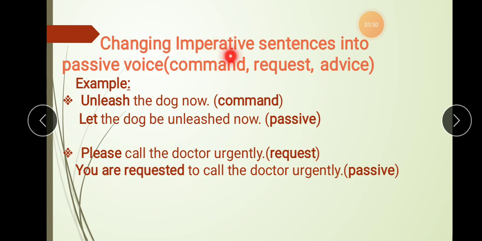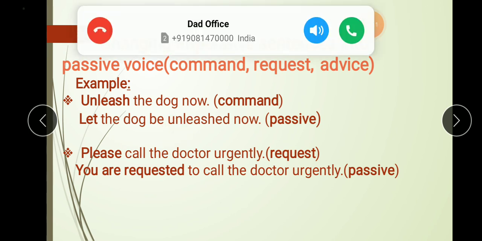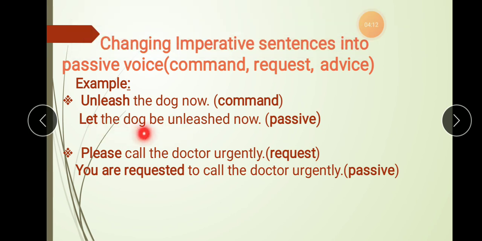Changing imperative sentences into passive voice. Imperative sentences means command, request and advice. Unleash the dog now. Now this is a command which is in the active voice. When changing into passive voice, we use the words like let. Let the dog be unleashed now.